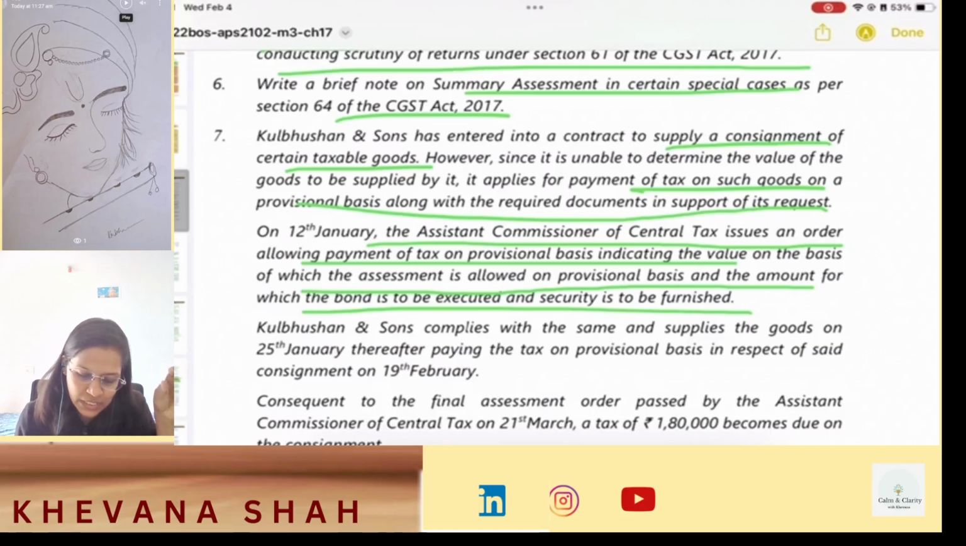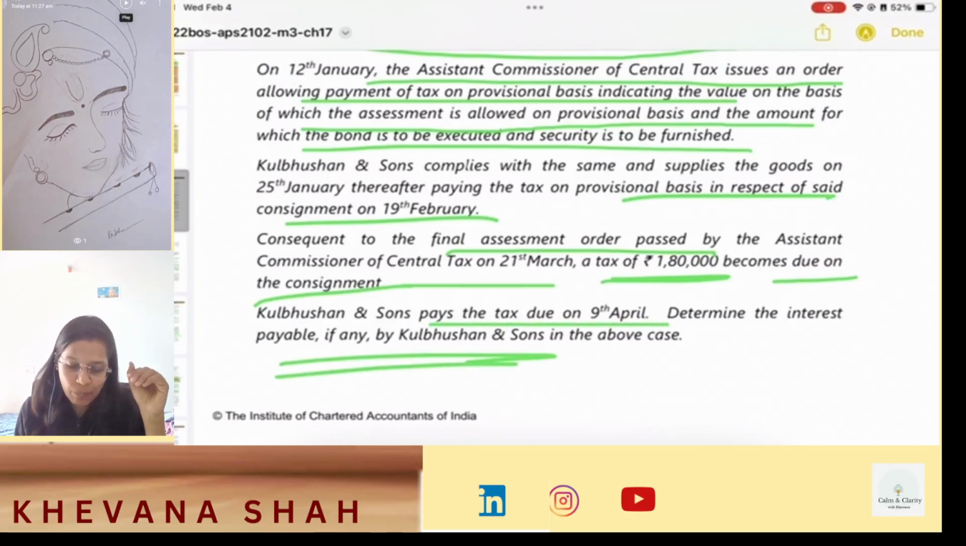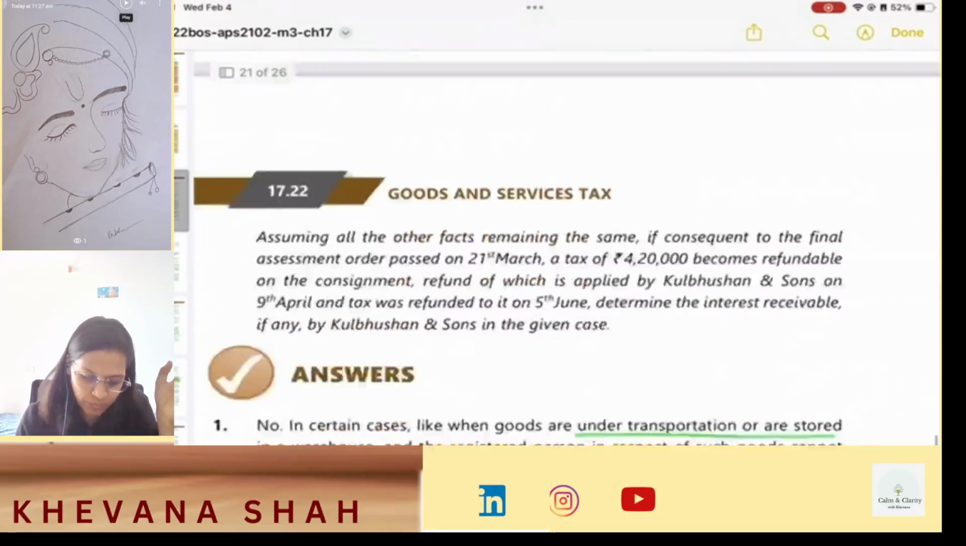Now, Kulbhushan and Sons complies with the same and supplies the goods on 25th January, thereafter paying the tax on provisional basis in respect of the said consignment on 19th February. Consequent to the final assessment order passed by the Assistant Commissioner of Central Tax on 21st March, a tax of 1,80,000 becomes due on the consignment. Kulbhushan and Sons pays the due tax on 9th of April. Determine the interest payable. Okay, so your interest payable will be from the date of your provisional payment of the taxes till the date you are making such payment of taxes.